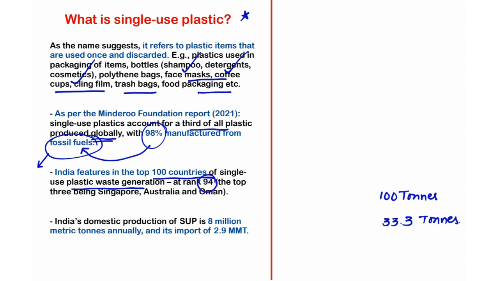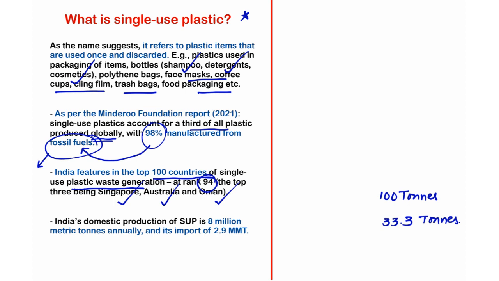India is at rank 94, and the top 3 being, first Singapore, second Australia, and third Oman. These countries are actually generating large masses of single-use plastic waste.